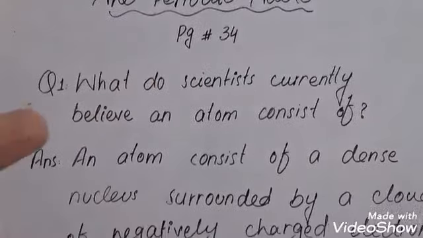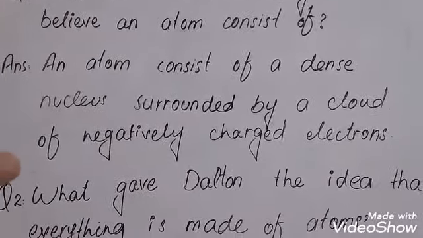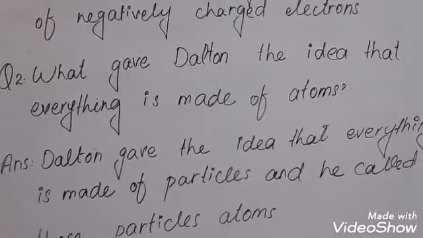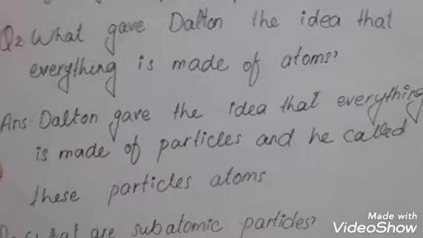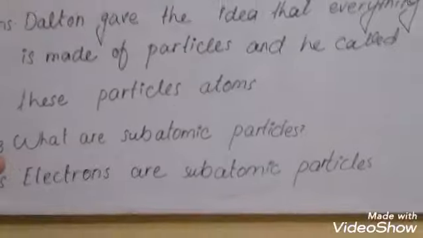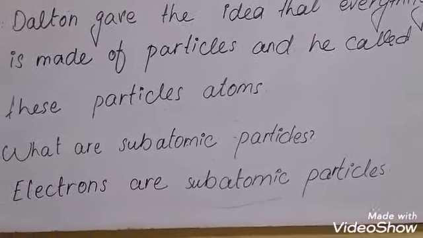What do scientists currently believe an atom consists of? An atom consists of a dense nucleus surrounded by a cloud of negatively charged electrons. Second question, what gave Dalton the idea that everything is made of atoms? Dalton gave the idea that everything is made of particles and he called these particles atoms. What are subatomic particles? Electrons are subatomic particles.